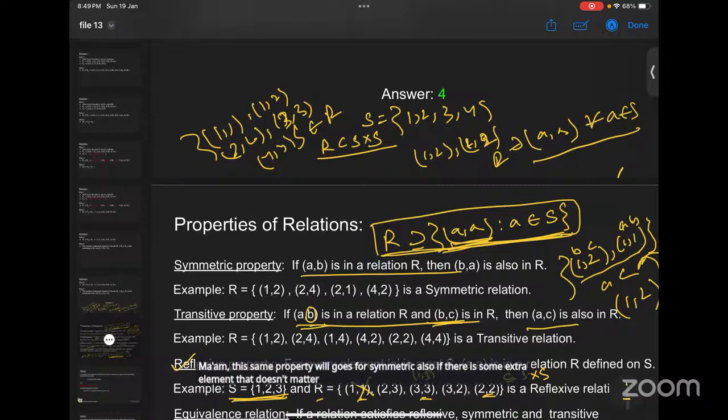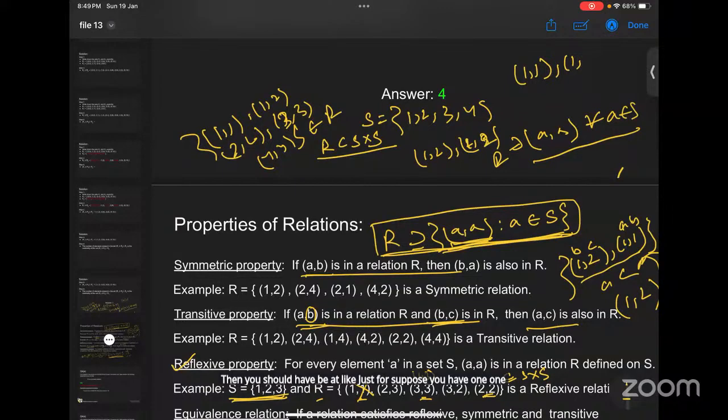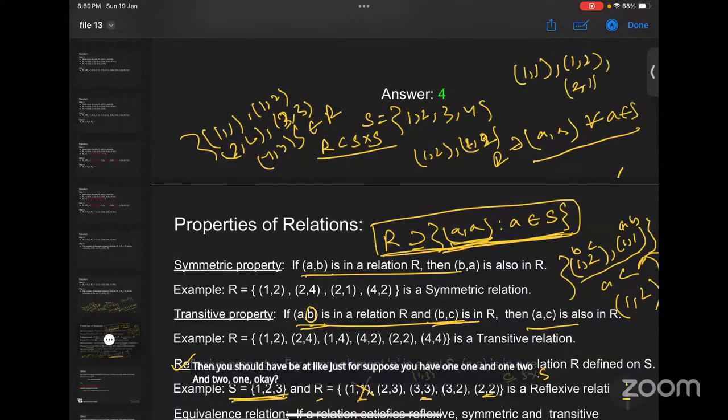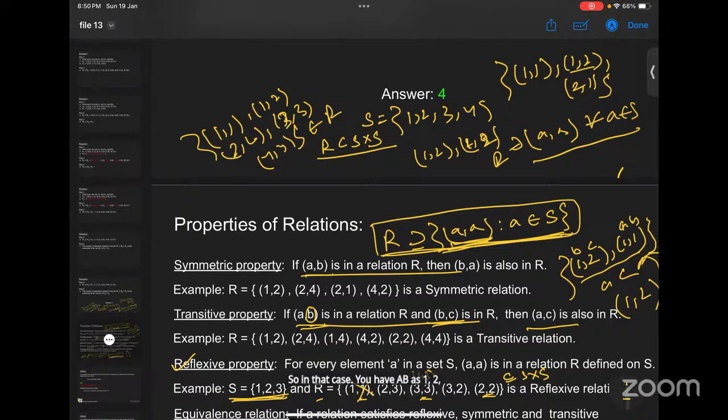If you have an element (A, B), then (B, A) should be there. But if you don't have an element of the type (A, B), then you need not be bothered about it. There can be other elements, but if you have (A, B), then you should have (B, A). Suppose you have (1, 1), (1, 2) and (2, 1). In that case, you have (A, B) as (1, 2), so you need (B, A). So (2, 1) we have, right? Another element we have is (1, 1), but it is not in the form (A, B), so we need not be bothered about this element.